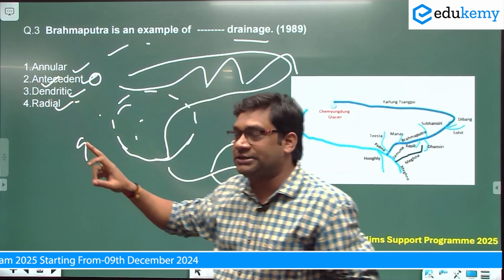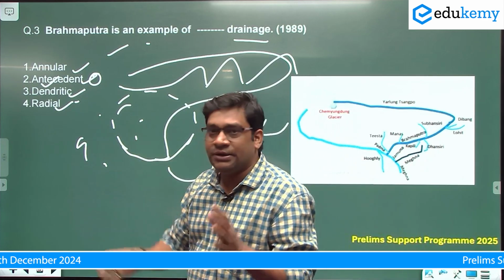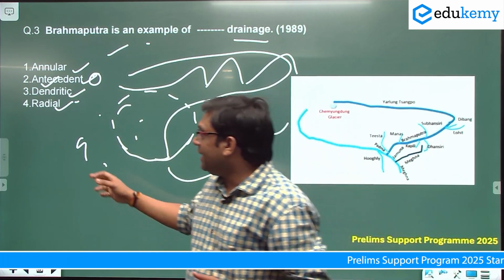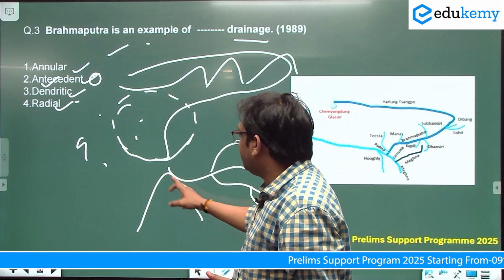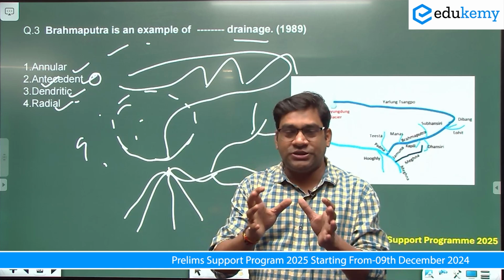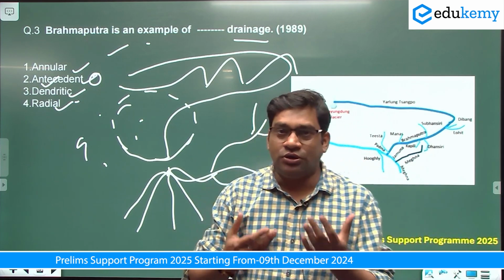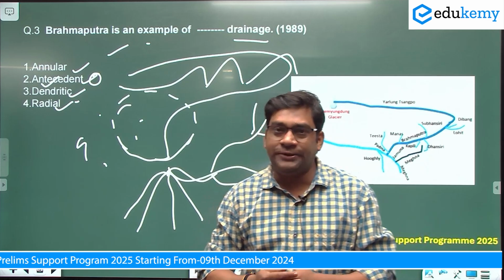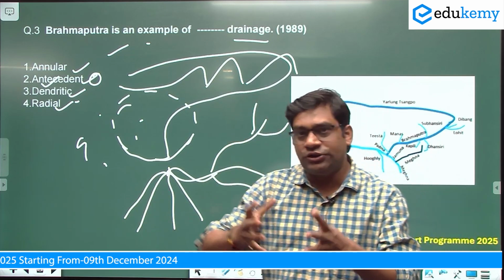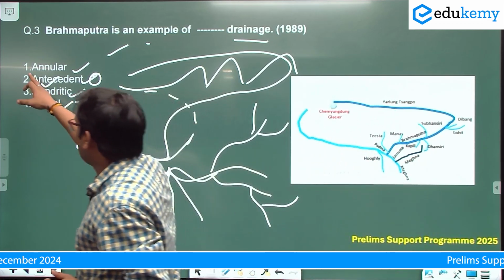Option 2 is the correct answer. It is not annular, as it shows no circular pattern, and it is not dendritic, meaning the river does not have a tree-like branching structure. Radial means a river originates from the top of a mountain and flows in all directions. The best example is Amarkantak, where the Son river, Mahanadi river and Narmada river originate. It looks completely radial, where rivers originate from the top of the mountain in all directions. So the correct answer here is option 2.